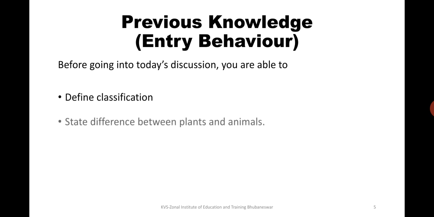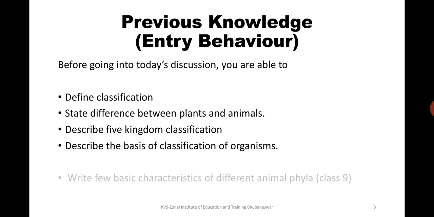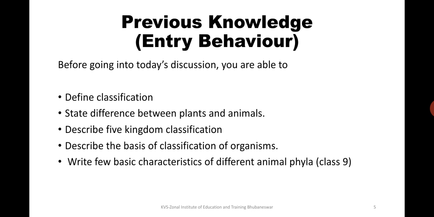Before starting, we should have some previous knowledge, the entry behavior. The previous knowledge required is: what is classification, which we studied in class 9; what is the difference between plants and animals; what are the 5 kingdoms into which organisms are divided, and where the animal kingdom stands; what are the characteristics of the animal kingdom, and what is the basic classification of organisms.